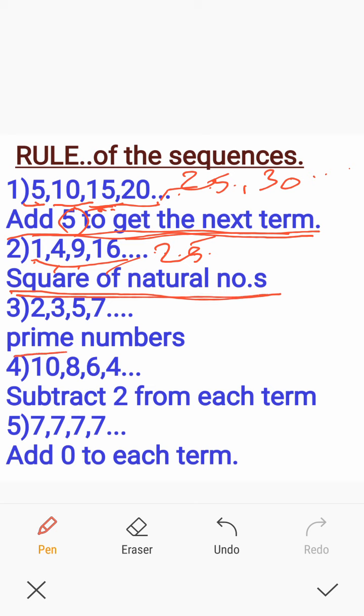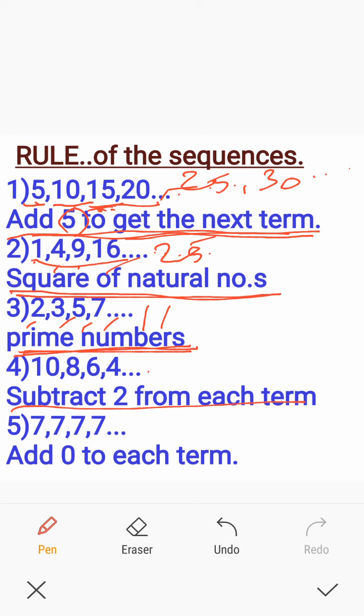And see how the third sequence is formed. What's the rule here? The rule is these are prime numbers. So 2, 3, 5, 7. What's the next prime number? Certainly it is 11. Okay. So the rule here is set of or the group of prime numbers. See the fourth example, fourth sequence.